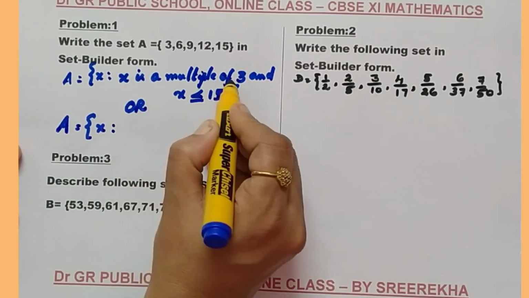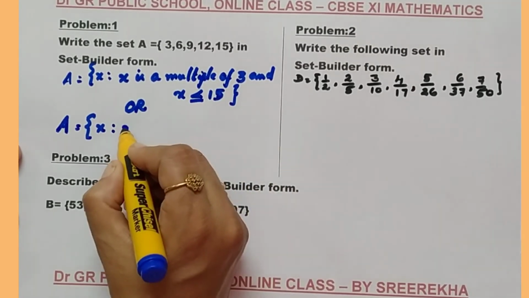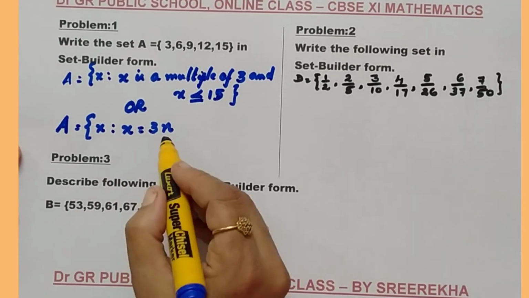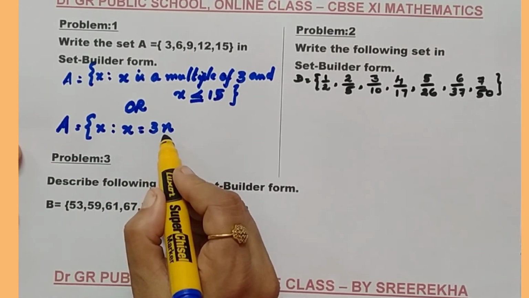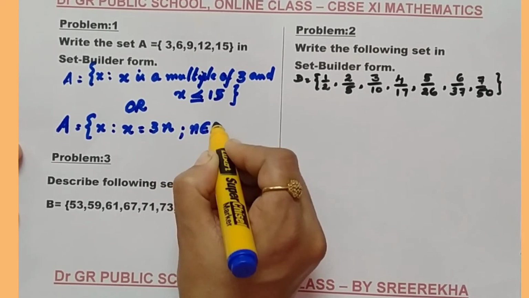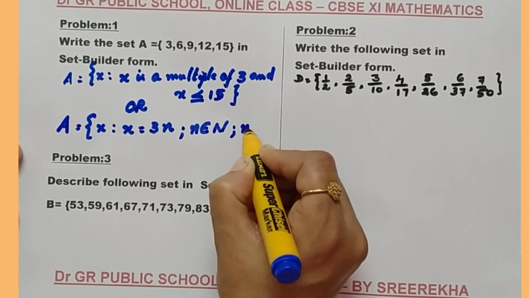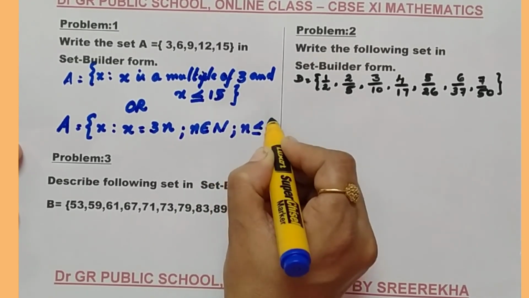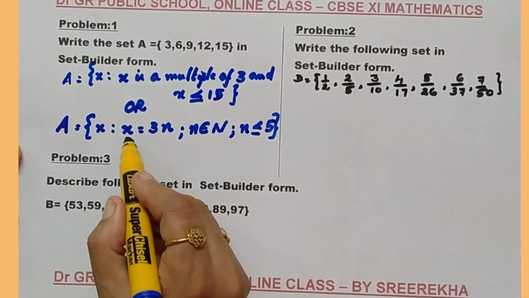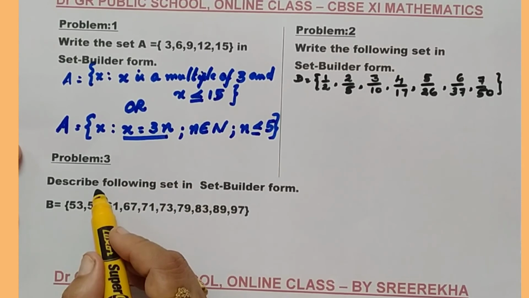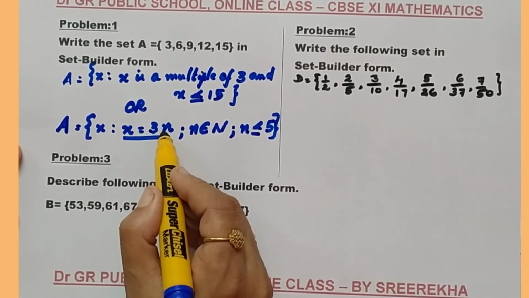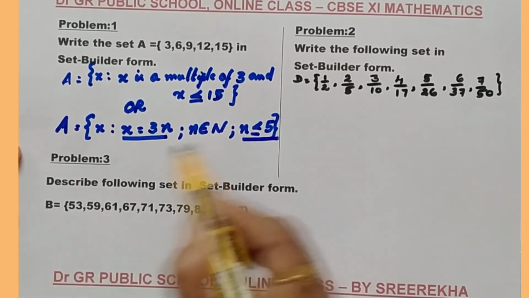How can we write x is a multiple of 3? We can write x is equal to 3n, where n is a natural number and the value of n must be less than or equal to 5. Check it. x is a multiple of 3, so x can be written as x equal to 3n. n is a natural number, so n can take the values 1, 2, 3, 4 up to 5 only.